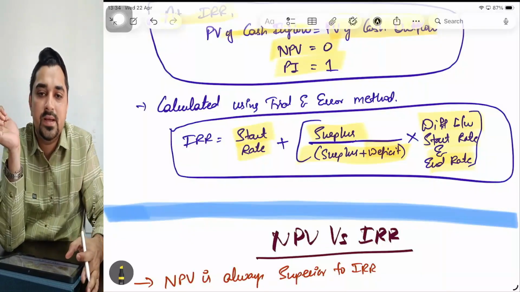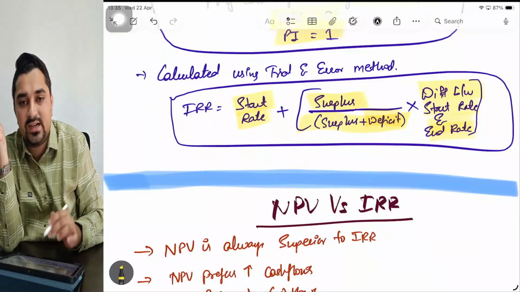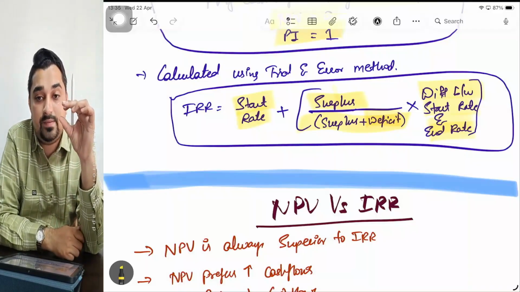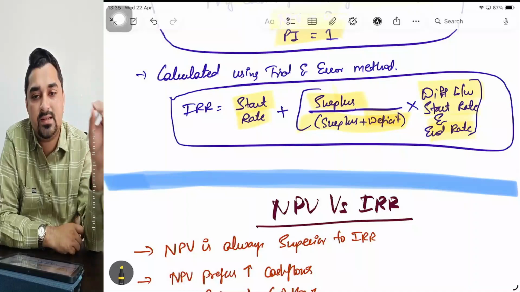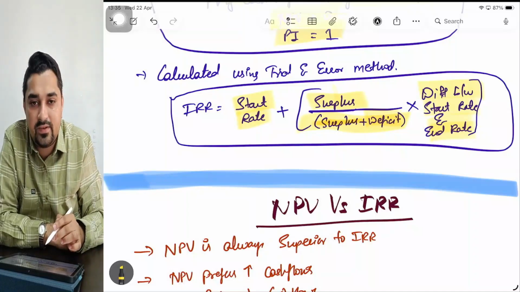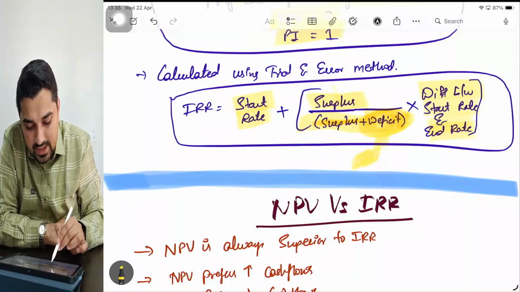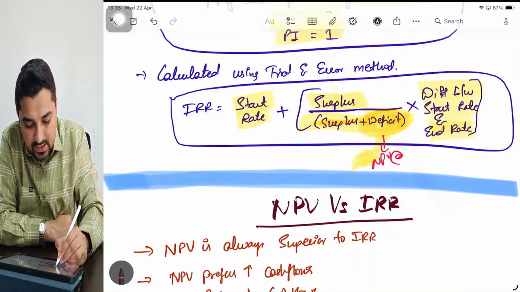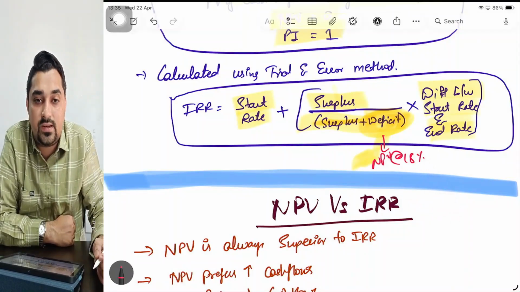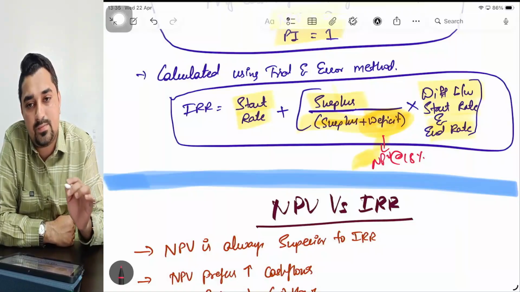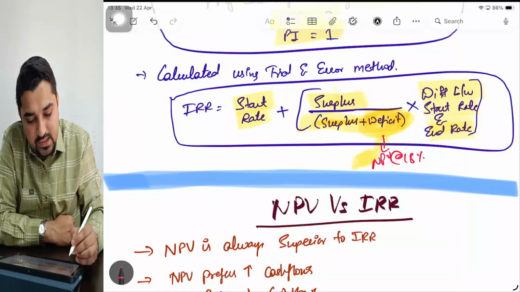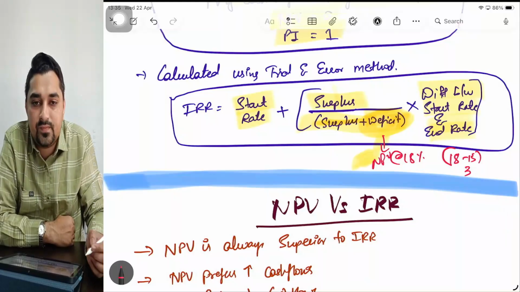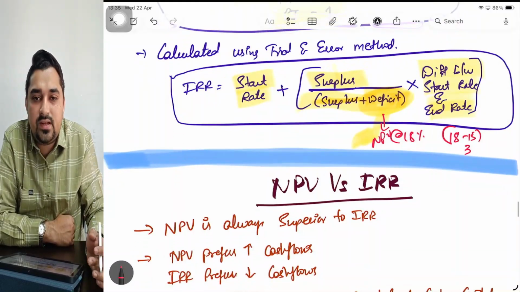Then I'll come and apply the interpolation formula: start rate plus surplus divided by surplus plus deficit. Surplus means whatever was the NPV at 15%. What do you mean by surplus here? Again NPV at 15%. Deficit means what? NPV at 18%. But rather than taking the negative figure, you had got a negative figure there, but you should take it as a positive figure here. Very, very important. And the difference between start rate and end rate is 18 minus 15, that is nothing but 3. Yes, this is how you do IRR.